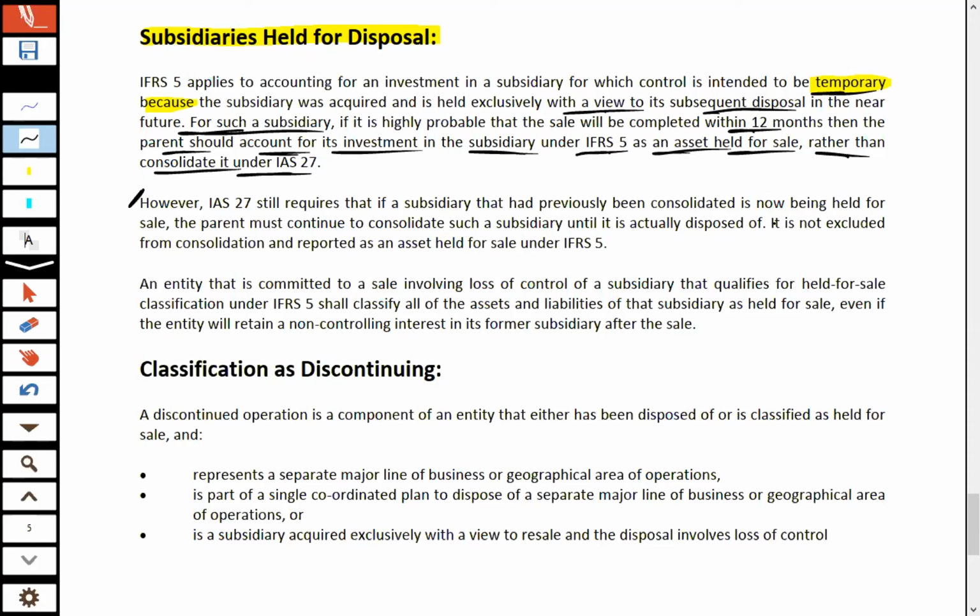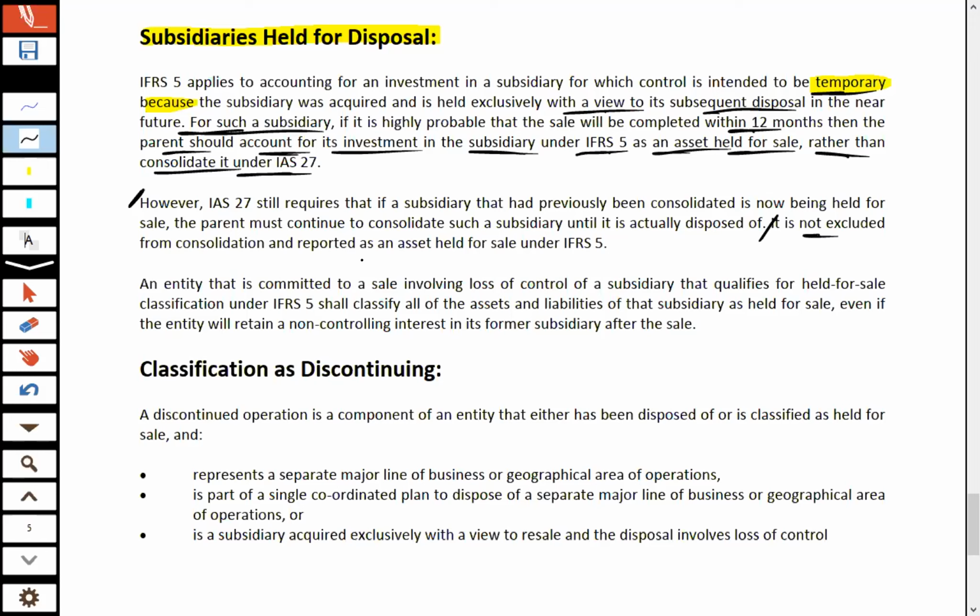This paragraph is actually about a new thing. Let's say a parent has had a subsidiary for the last 10 years, and for the last 10 years it has been consolidated. But now the parent has decided to dispose of that subsidiary. Now what should we do with that subsidiary? We consolidated the subsidiary in the last years. So in this year, we shall be consolidating the subsidiary's results into the parent until its actual disposal.